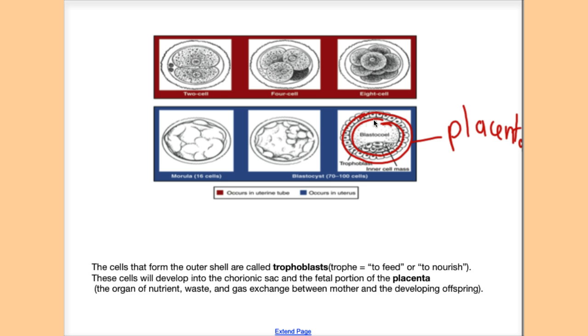I should write this better. Just a second. So the placenta. The outer form or the outer shell of this stage becomes the placenta. And that's all I want you to understand from this slide.